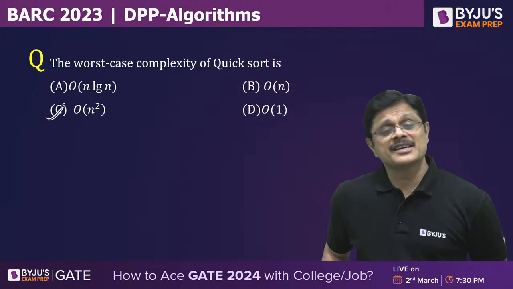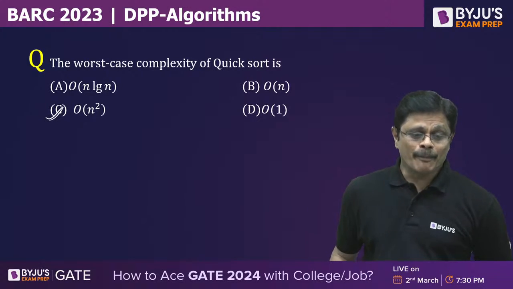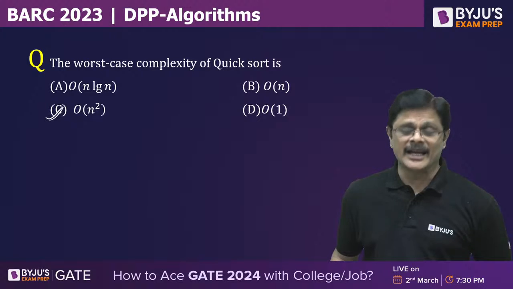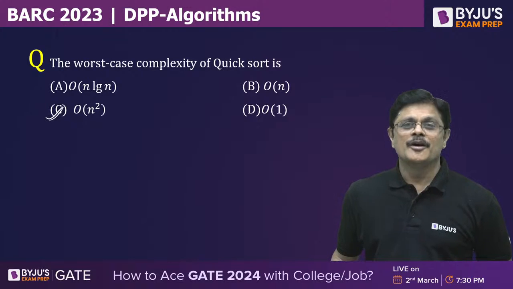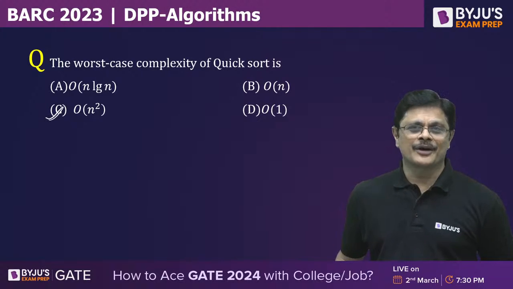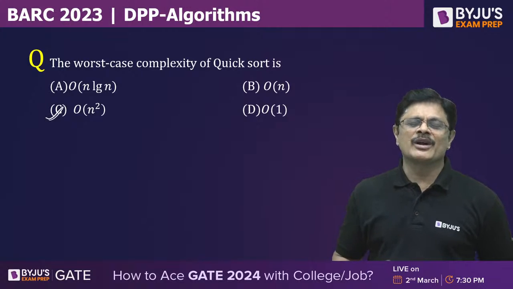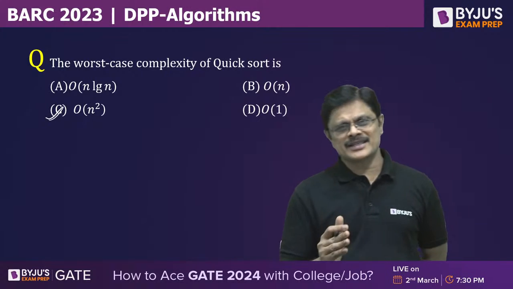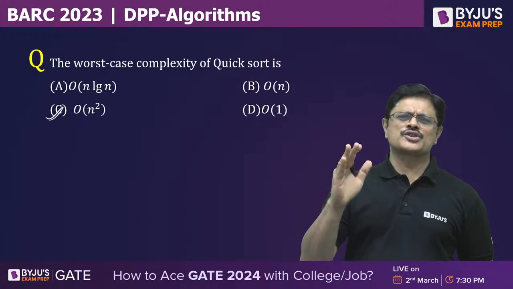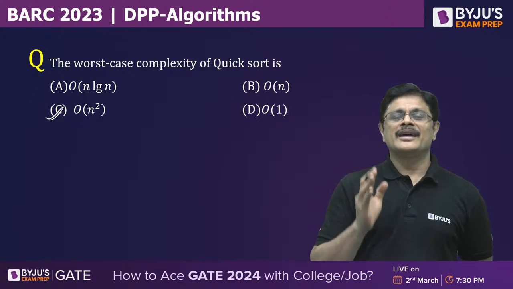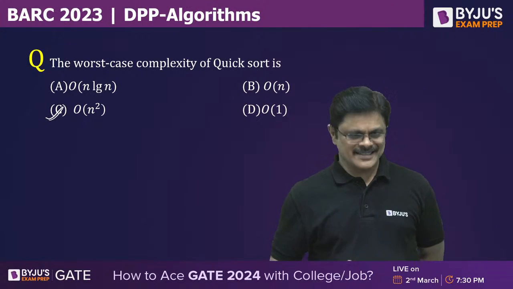See, my dear friend, worst case is order n square, but most of the time quicksort works in its average case. That is the speciality of quicksort algorithm. Generally, if it is a sorted array or reverse sorted array, or all elements are equal, in such cases quicksort generally works in the worst case, order n square. But most of the time quicksort takes its average case.